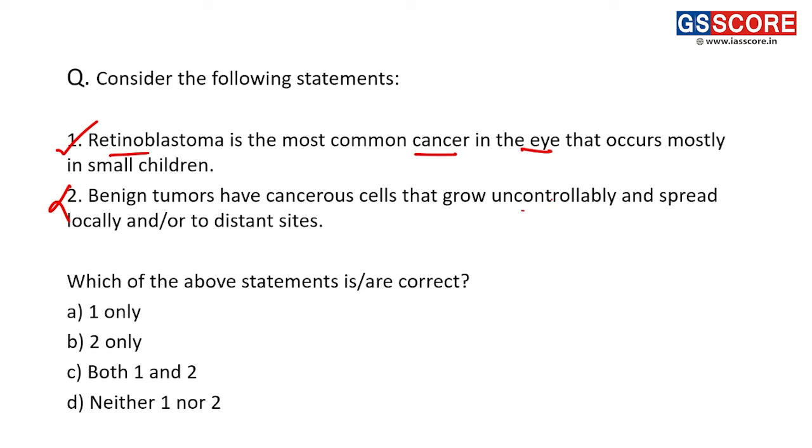It can threaten life, and it can take away vision if it is not treated on time. If not treated timely, it may be life threatening and can also lead to loss of vision, and that's why the answer of this question is A, 1 only. Right. Answer of this question is A.